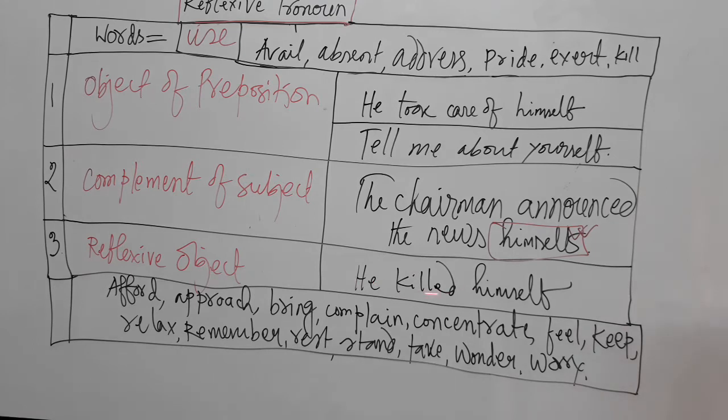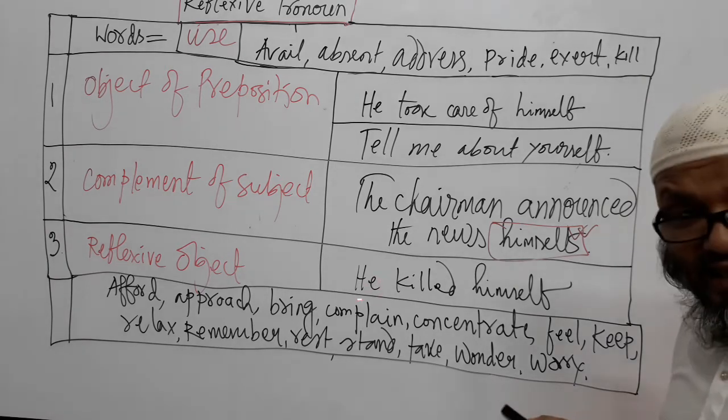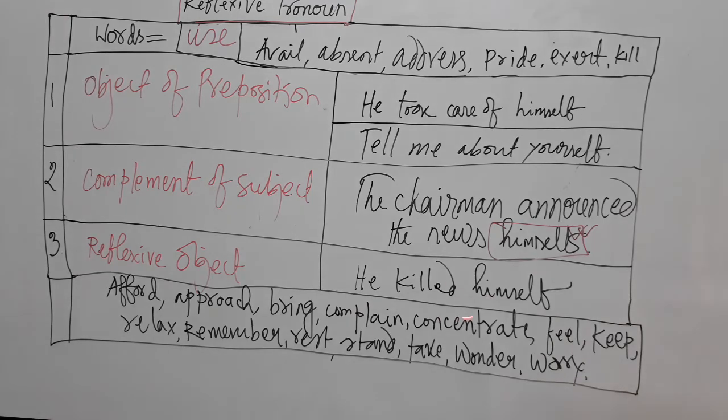He killed himself means it is reflexive object here. Okay. And whenever you go to change it into passive voice, then you can't take the help of reflexive object as a subject. You can never take the reflexive object himself as subject. That's why subject will remain unchanged and object will also remain unchanged.